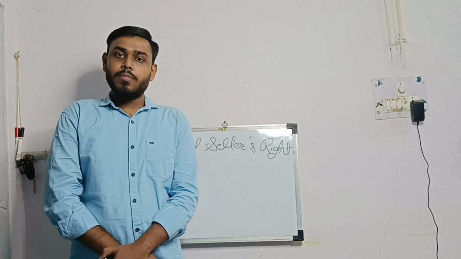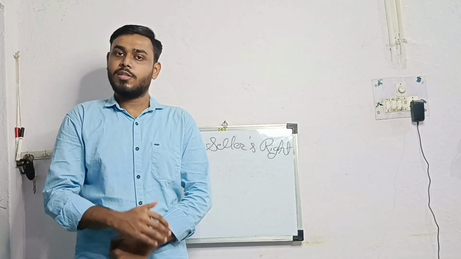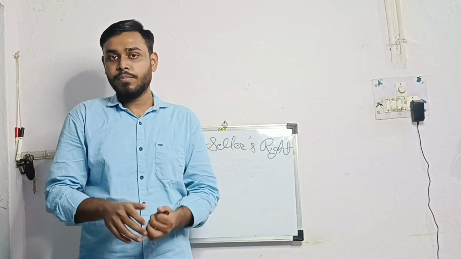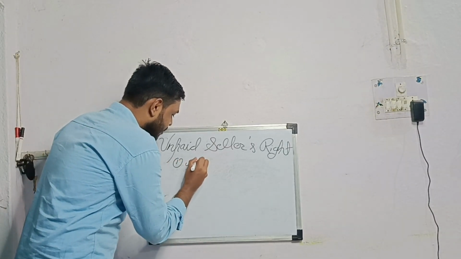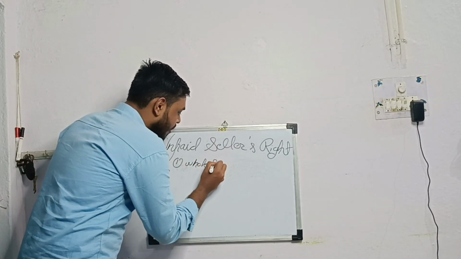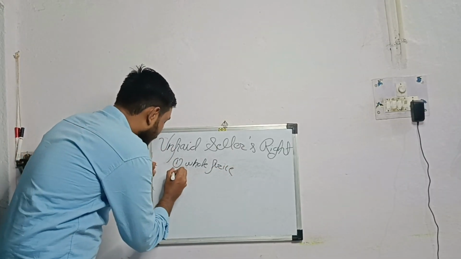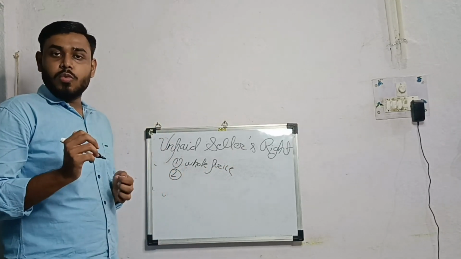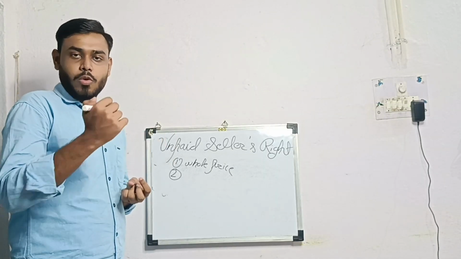The seller is deemed to be an unpaid seller when, number one, whole of the price is not paid or tendered to him, and number two, when a negotiable instrument is received by the seller and such negotiable instrument is dishonored.